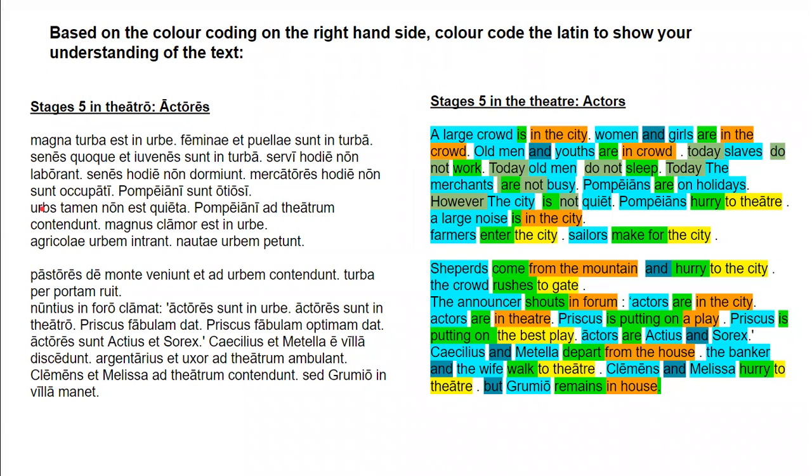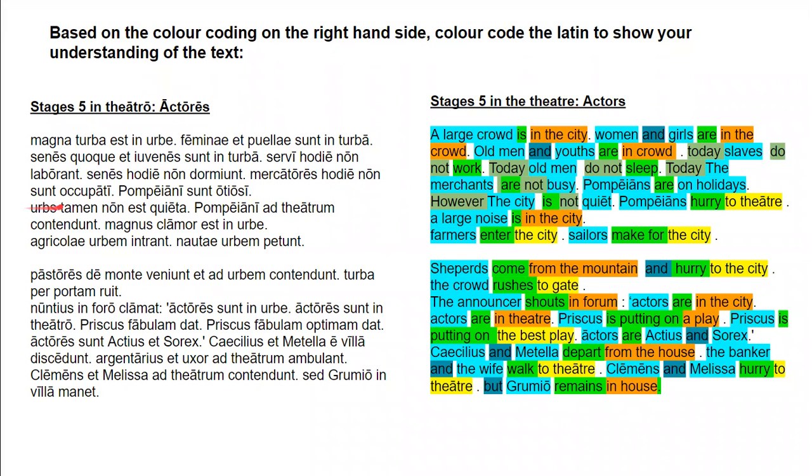So urbs is third declension, but it is feminine. You can tell this because most place names in the ancient world end in A, like Roma, Graecia, or Italia. They are feminine. Most places are feminine in Latin, and since a city is a place, it also is feminine. This is different from, say, a room or building, which is often neuter, but physical places that you could put on a map are usually feminine.